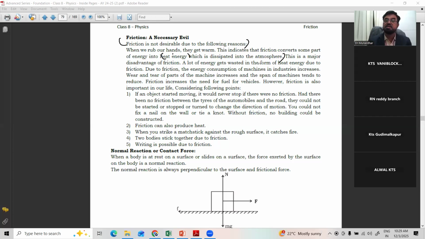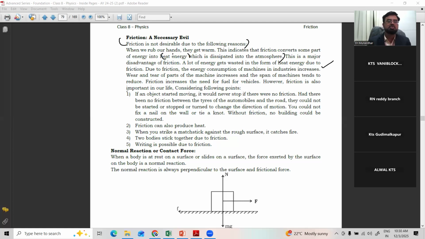A lot of energy gets wasted in the form of heat energy due to friction. Due to friction, the energy consumption of machines increases. Wear and tear of the parts, cracking and breaking of the machine increase, and the lifespan of the machine is reduced because of continuous running. Why do you need to change the vehicle parts from time to time? Why do you have to give it for servicing? Because of friction only. Friction increases the fuel need of vehicles. More friction gives less mileage. Some vehicles give a mileage of 30 kilometers, 40, some 100. Why? Because of the influence of friction only.